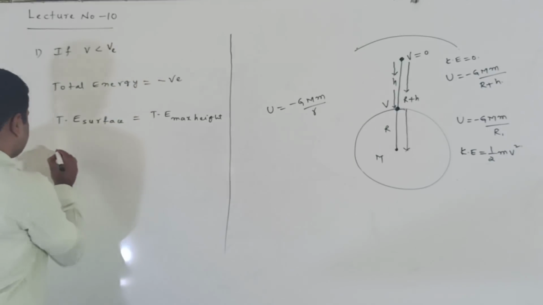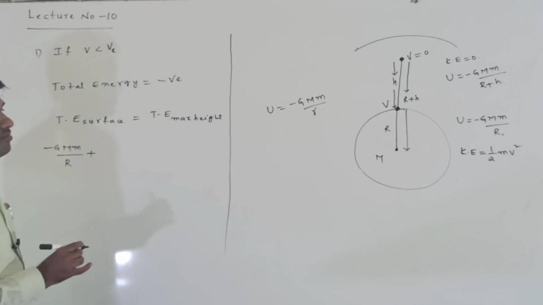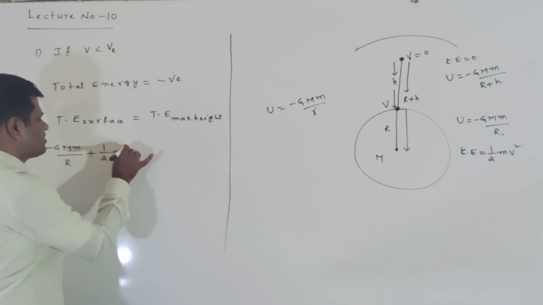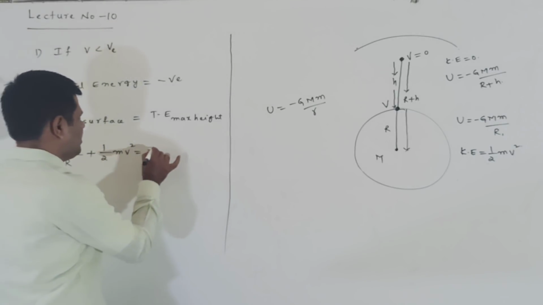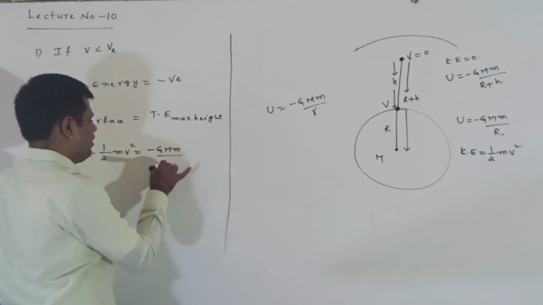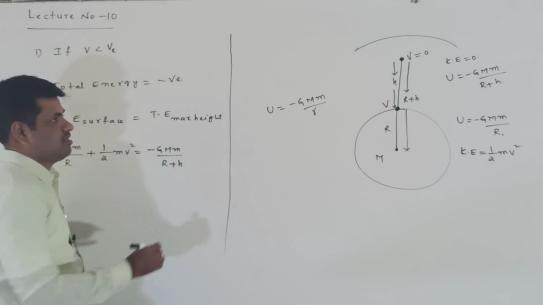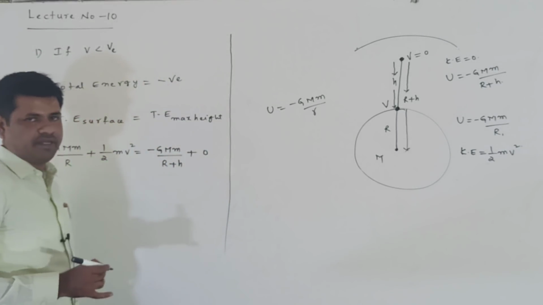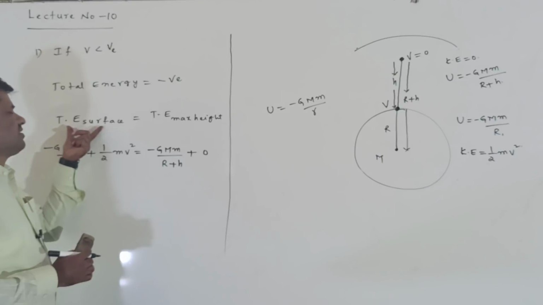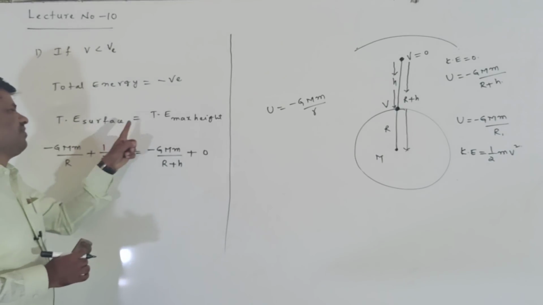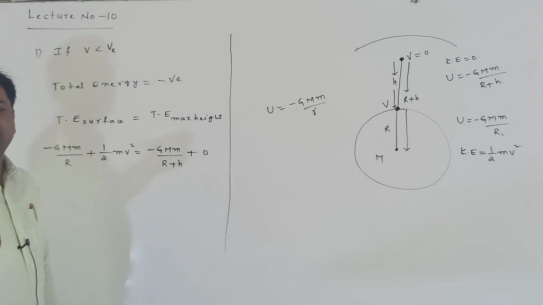Total energy on the surface is minus GMm by R plus half mv square, and this is equal to the total energy at the maximum height, which is potential energy minus GMm by R plus h, plus kinetic energy, which is zero. I am applying the law of conservation of mechanical energy: total energy on the surface is equal to total energy at the maximum height. Next, I want to find the h value.